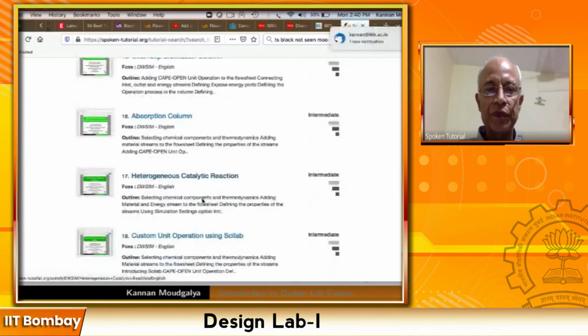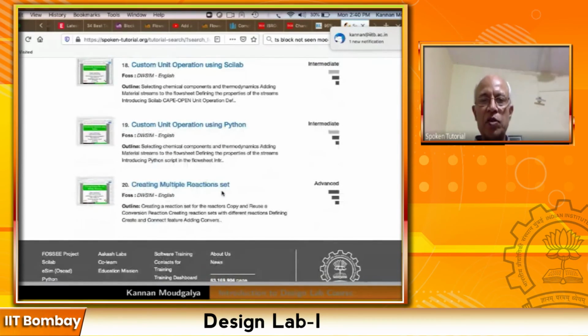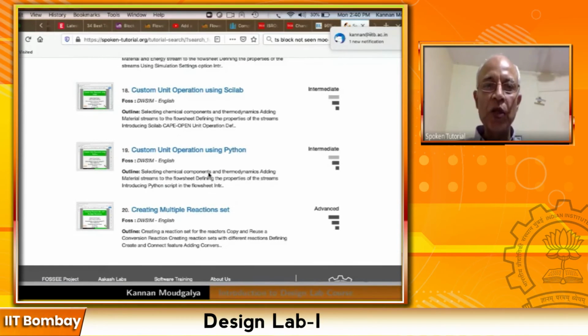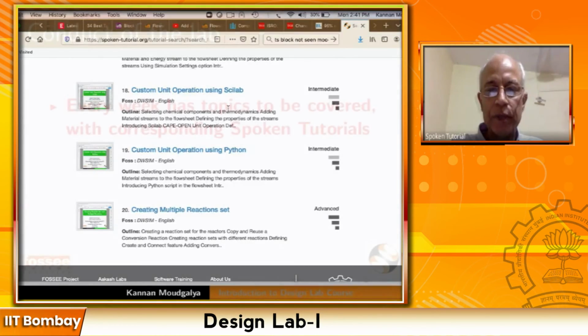So all these things are there. Okay, creating multiple reaction set. This was also mentioned. There are two more here: custom unit operation using Scilab, custom unit operation using Python. In fact, these two may be useful for some of you, although these two are not going to be used in the lab per se. I'll explain to you shortly what it is.